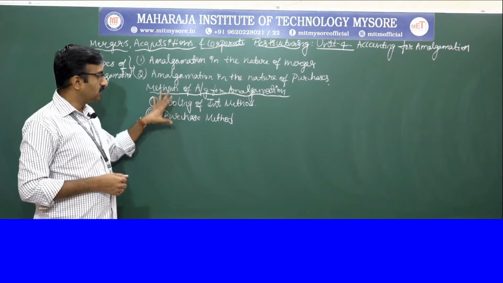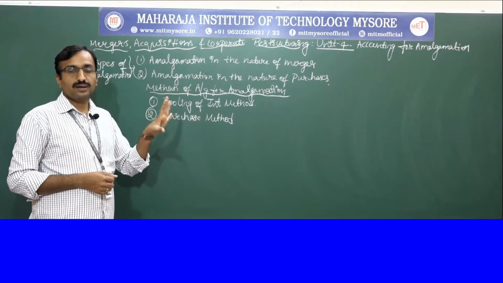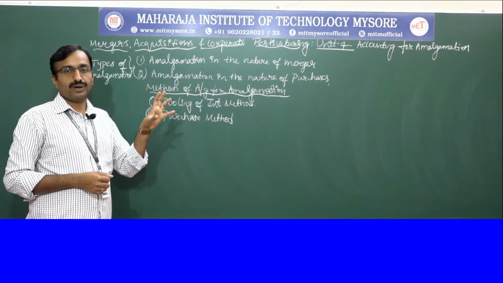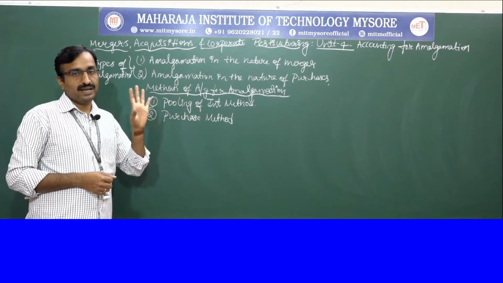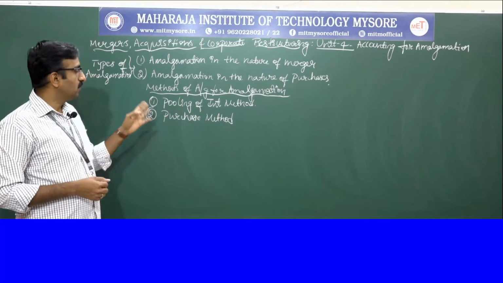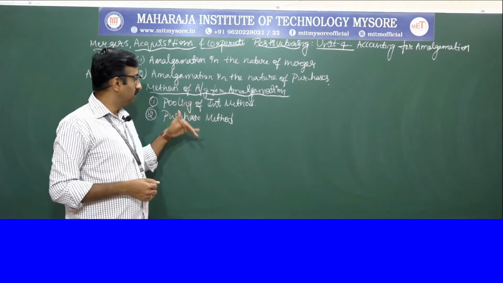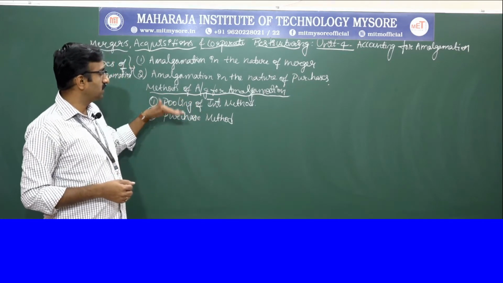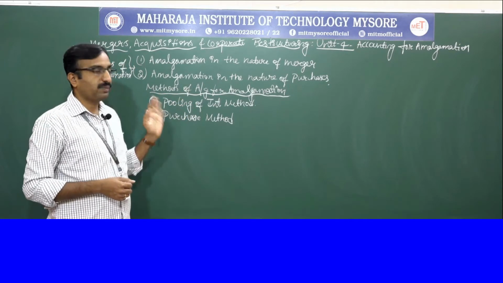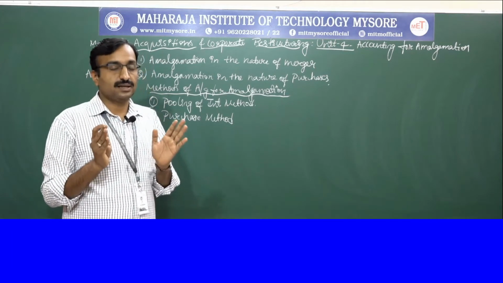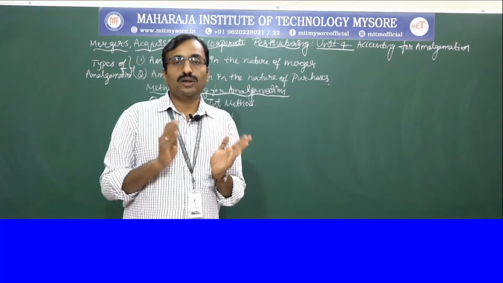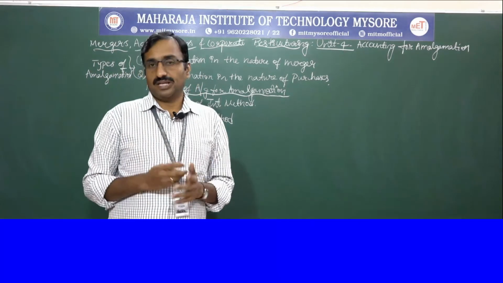So in these two perspectives, we prepare journal entries, we prepare purchase consideration calculation, we also prepare post merger balance sheets. So here we understand these two methods in terms of difference. Let's understand the difference between pooling of interest method and the purchase method.